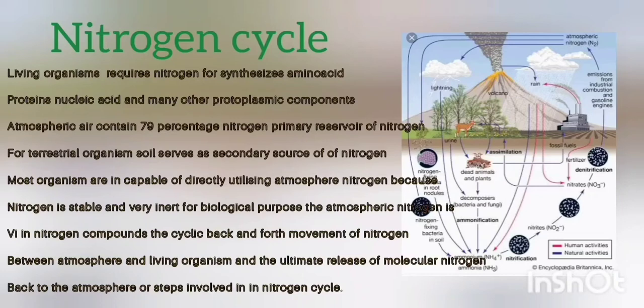Nitrogen cycle. Atmospheric air contains 79% nitrogen, and living organisms require nitrogen to synthesize amino acids, proteins, and other protoplasmic components. Most organisms are incapable of directly utilizing nitrogen because nitrogen is very stable and inert. For biological purposes, nitrogen is converted into nitrogenous compounds. The cyclic back and forth movement of nitrogen between the atmosphere and living organisms stabilizes the nitrogen in the atmosphere.